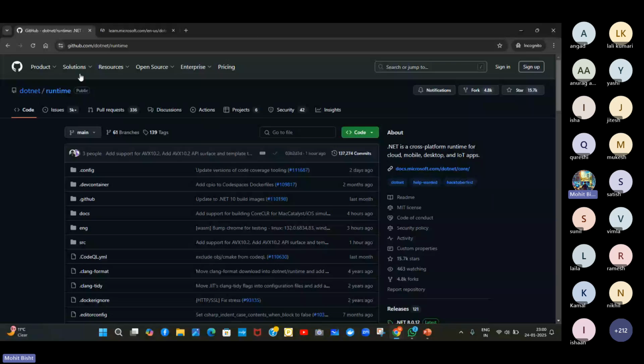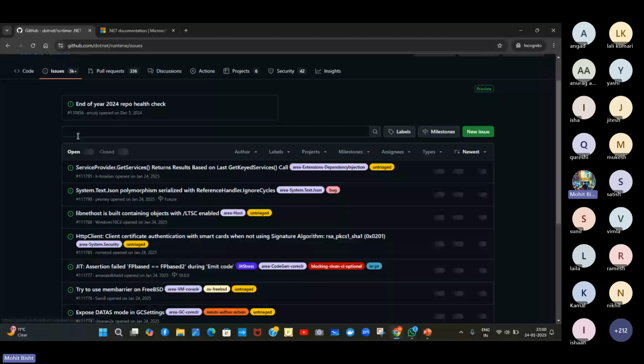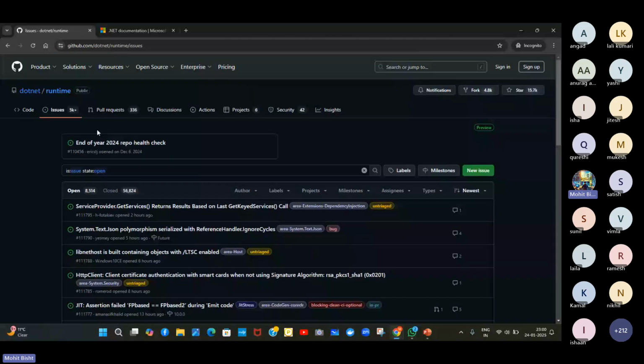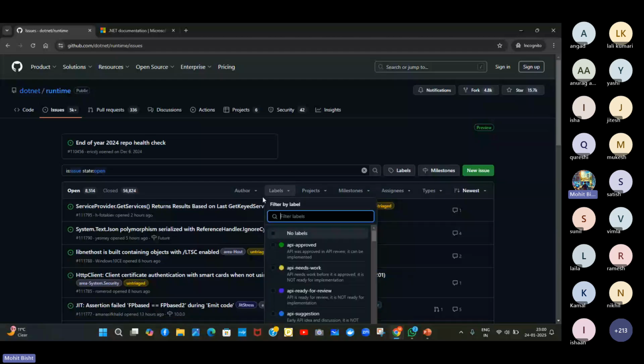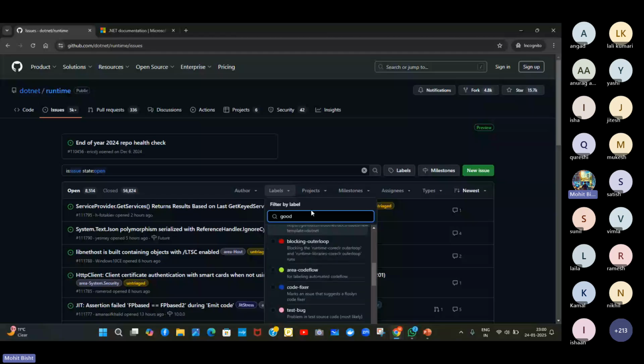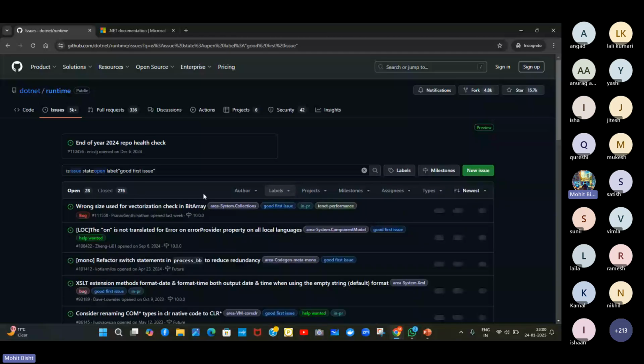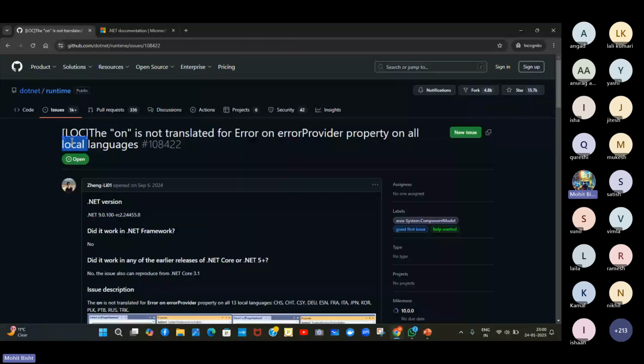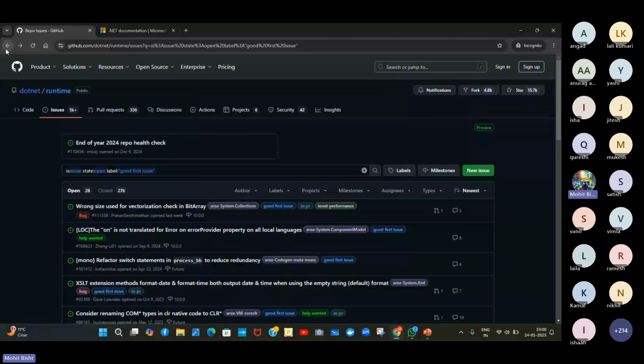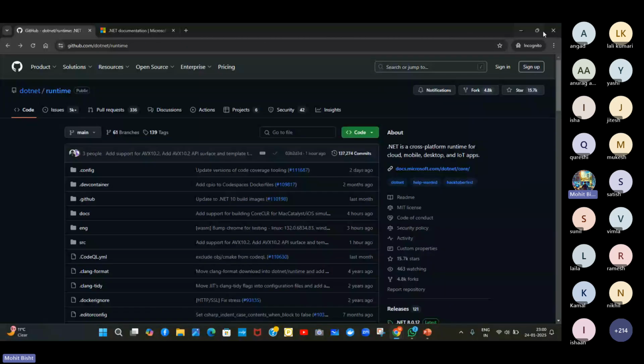If you want to contribute, you can contribute to these .NET frameworks. There are some open issues. You can simply go to the labels and try to solve a good first issue. It's easy, I guess. I think in this one we don't have any good first issue, but you can explore, as I already discussed. It is open source, so you can go and see the other repositories we have, right? So let's go back to the PPT and continue from there.